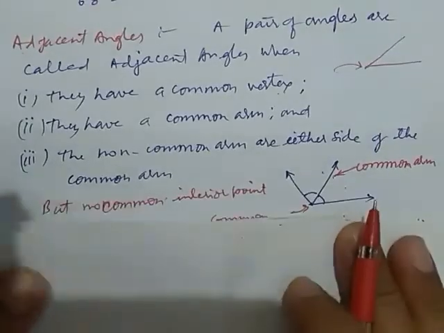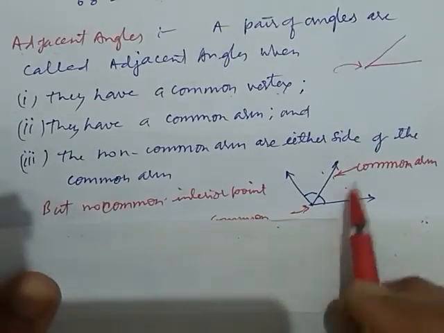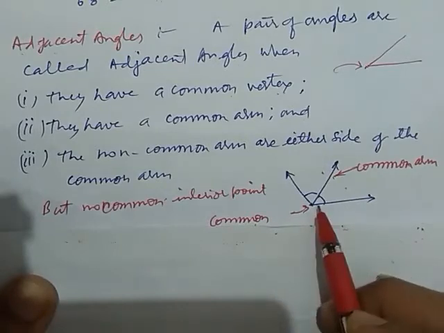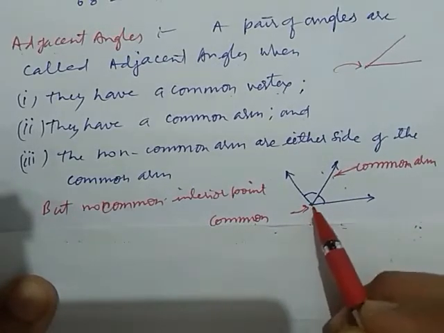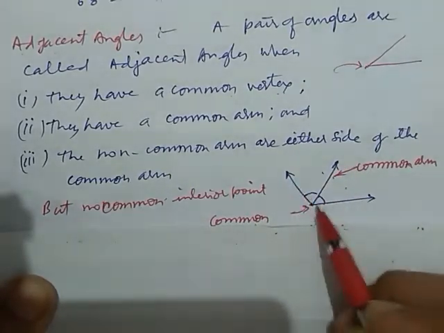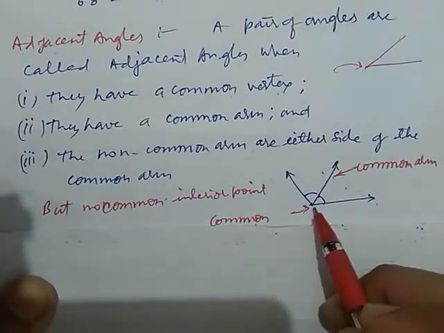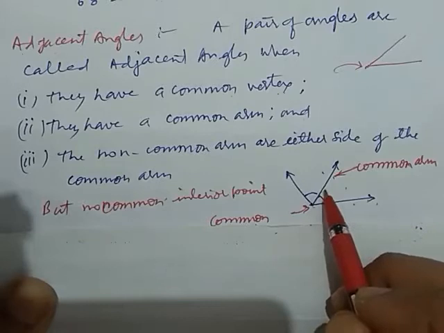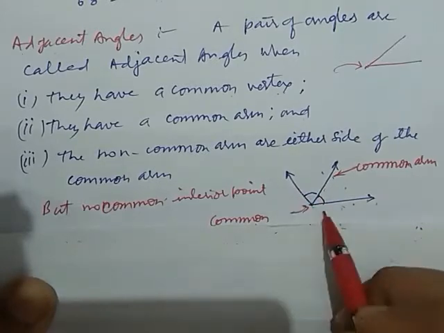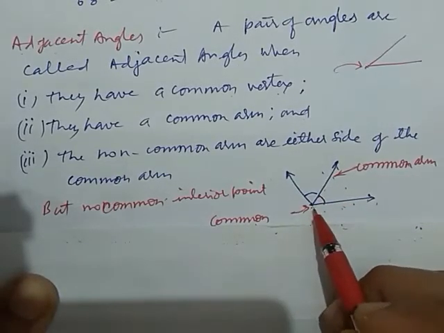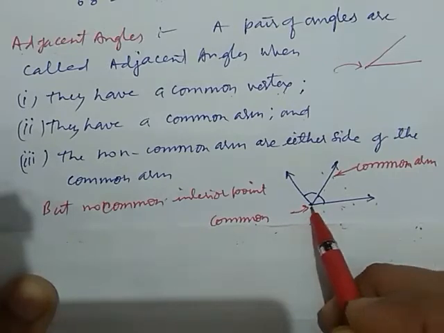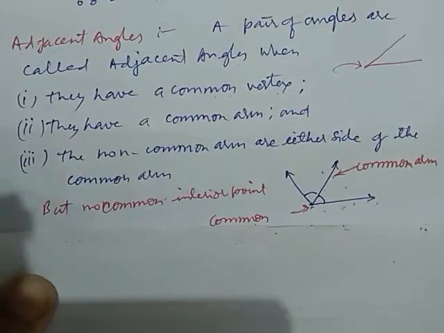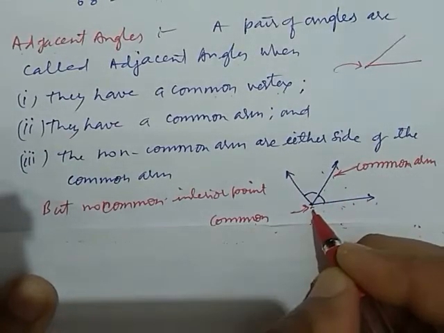Here, this is an example of adjacent angles. Here we see this and this and this. There are three arms. That is, three lines or rays or line segments are meeting here at a point. That point is known as the vertex. So they have a common vertex. Now we name them.